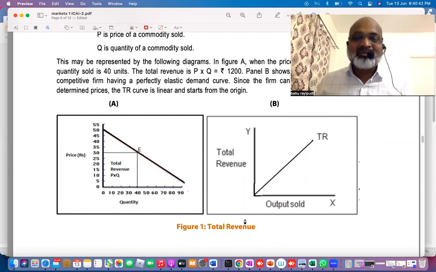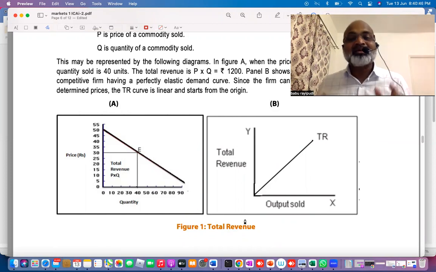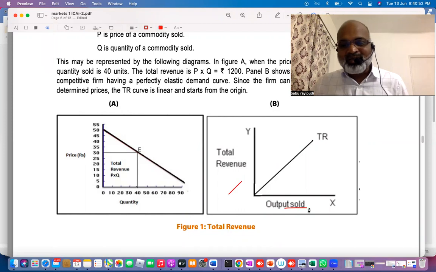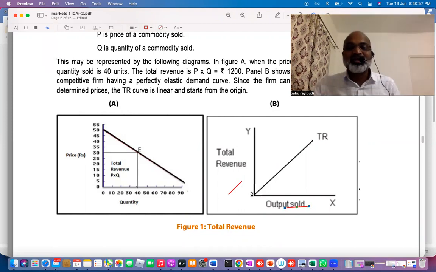That means as total quantity sold increases, you will have a total revenue curve sloping upwards from left to right like this. As you increase the output, total revenue increases.